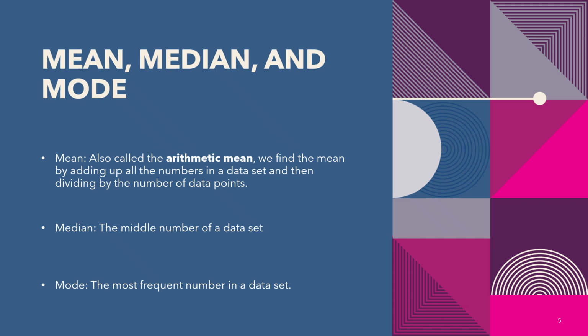Now, if you want to write down what each of those definitions are, they're here on the slide. You can pause the video or write them down. I want to point out that the mean, though, is also sometimes called the arithmetic mean. That's because there are other types of means out there. If you're curious, you can look up the geometric mean, which is used in some voting applications, and the harmonic mean, which is used in some physics applications.